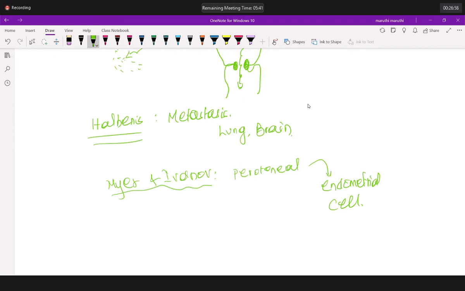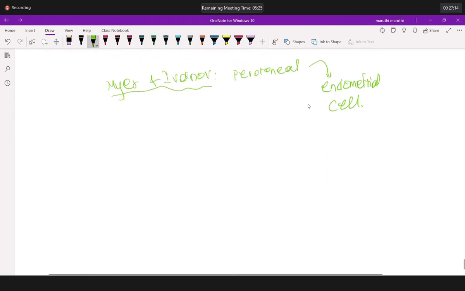Even though they are not proven, our examiners will ask the theoretical questions. What is Halben's theory of endometriosis? Why they ask when it is not proven, I don't know, but still they do ask. Okay, so this is the story of your theories of endometriosis.